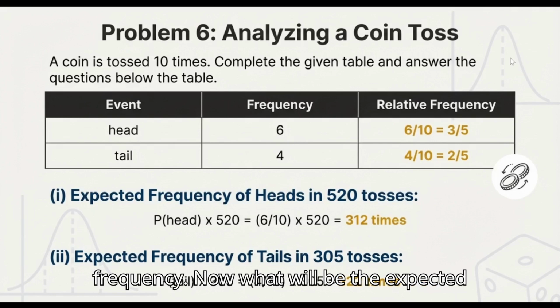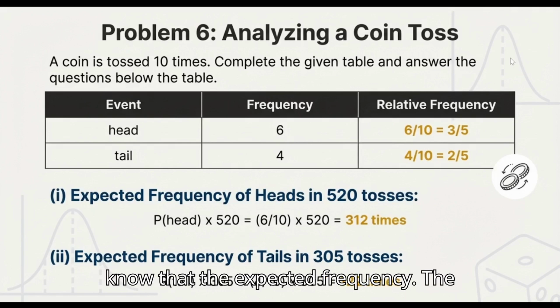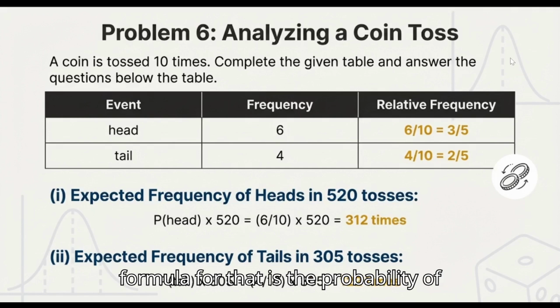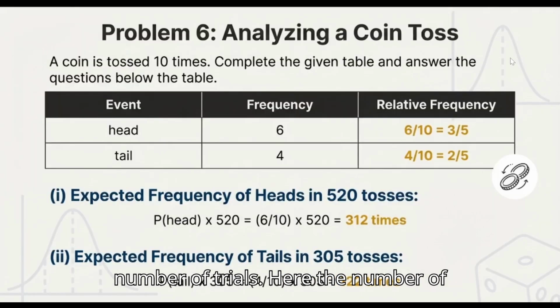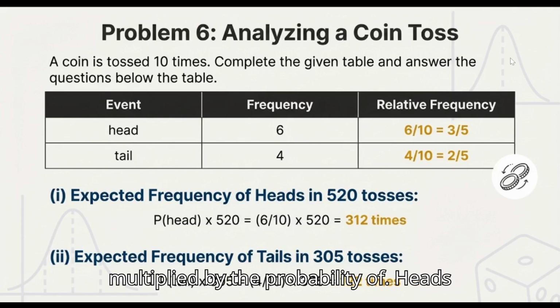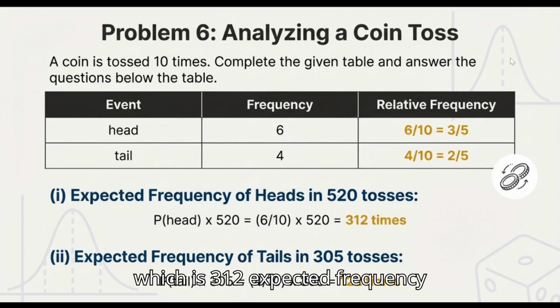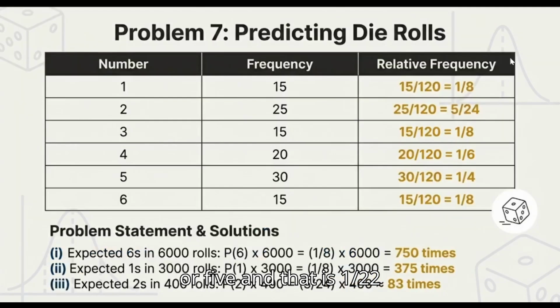Now what will be the expected frequency of heads in 520 tosses? We know that the formula for the expected frequency is the probability of an event multiplied by what? By the number of trials. Here the number of trials is 520 and it will be multiplied by the probability of heads, which is 312. Expected frequency of tails in 305 tosses. Here the probability of tail will be multiplied with the number of trials, which means probability of tail multiplied by 305, and that is 122 times.